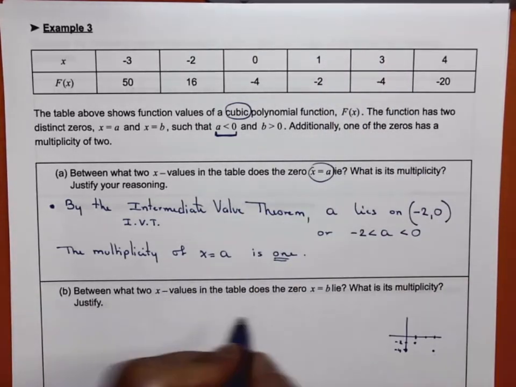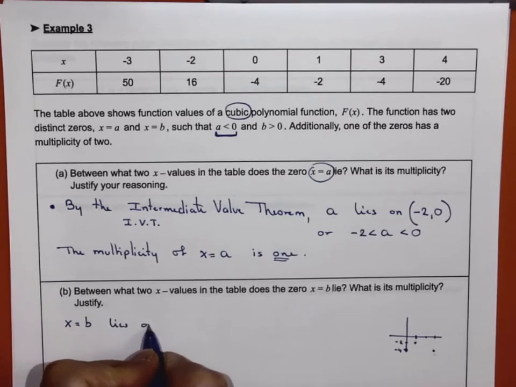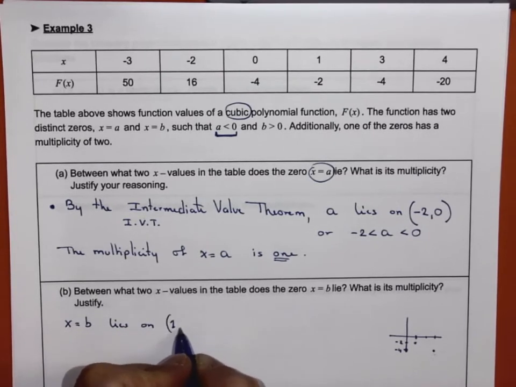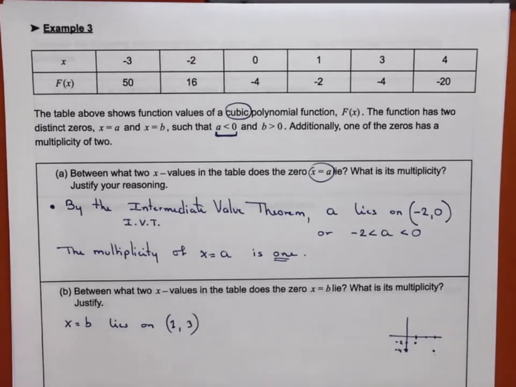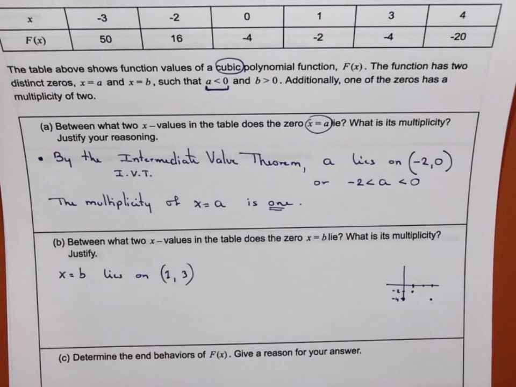So we're going to say x equals b lies on the open interval (1, 3), right, because it's not 1 and it's not 3, because we know that from the table.